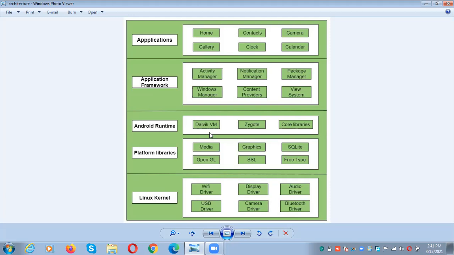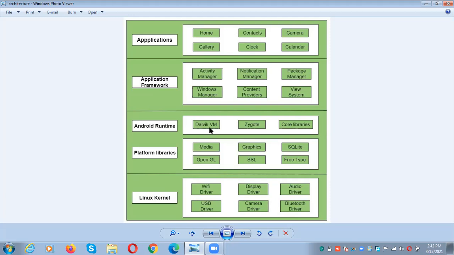Like a JVM, DVM is working for mobile devices. JVM is a Java virtual machine used to develop desktop applications, not to support them, whereas DVM is for mobile devices.